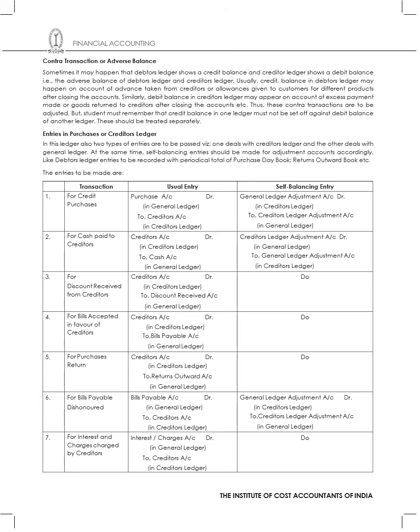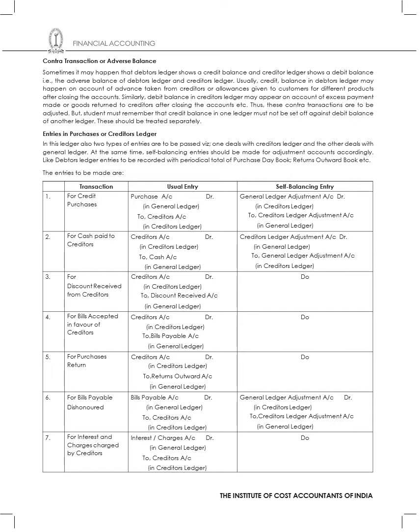Now what are all the entries that you prepare in the purchase or creditors ledger? That is what we are going to see. Previously we saw the entries passed in the sales ledger and debtors ledger. Now we are going to talk about purchase and creditors ledger. In this ledger also two types of entries are to be posted, one dealing with the creditors ledger and the other dealing with the general ledger. At the same time, self-balancing entries should be made for adjustment accounts.